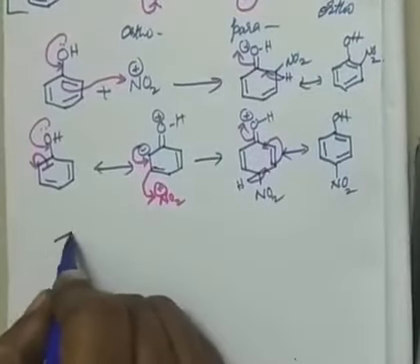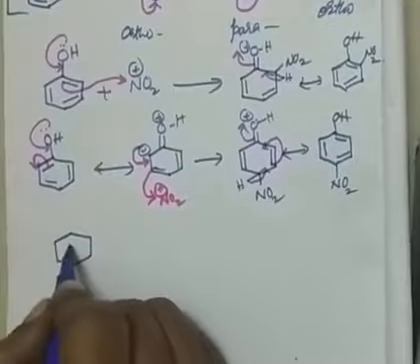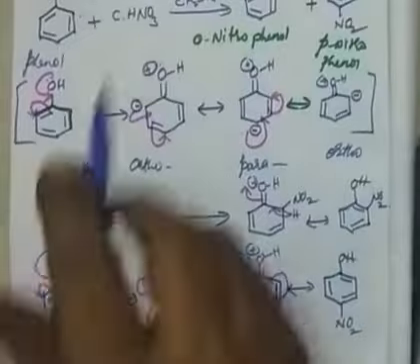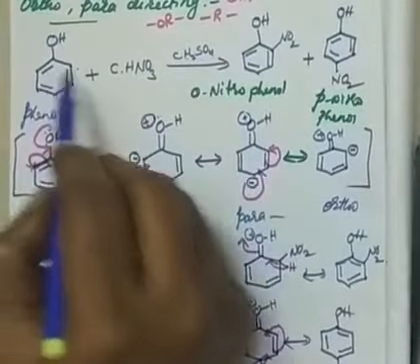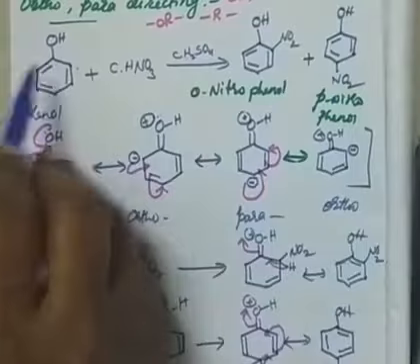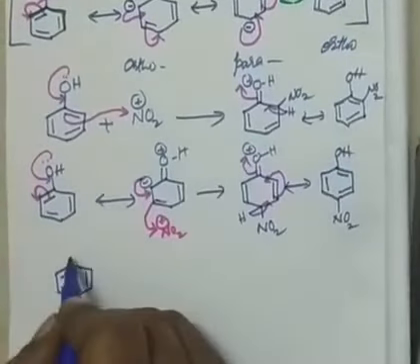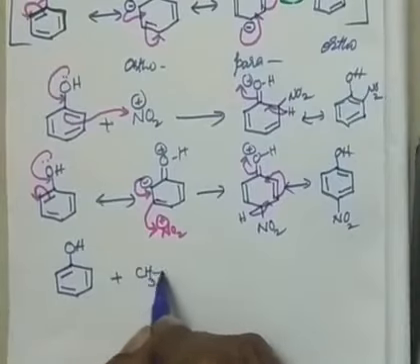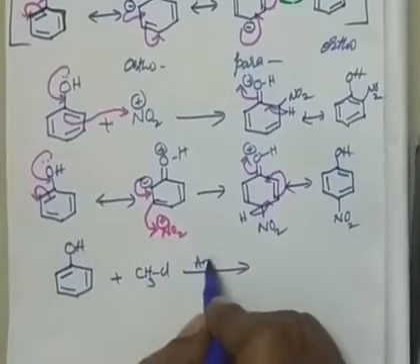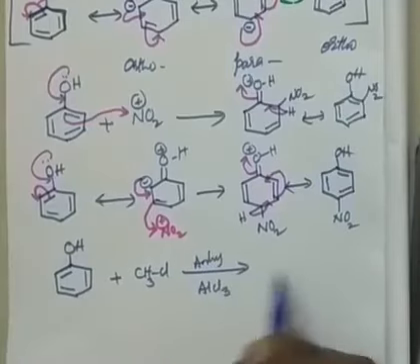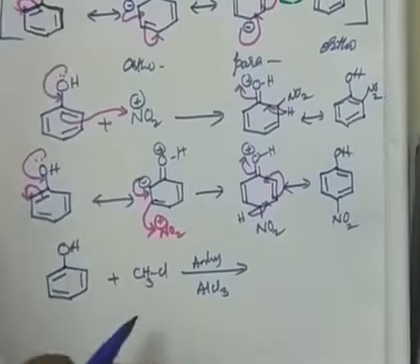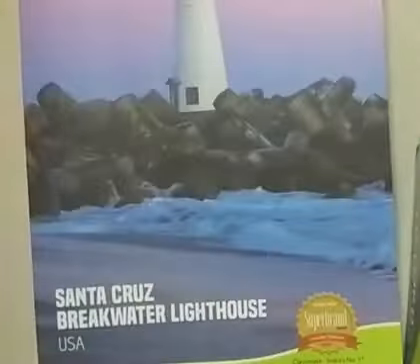I will give you one question. For example, phenol, please don't worry about this mechanism if you don't understand. Just remember what is the reactant and what would be the product formed. At least this you must remember or understand. If phenol is reacted with methyl chloride in the presence of anhydrous AlCl3, what are the products? Can you guess? Okay, you try it. Okay, the last one, this is ortho-para-directing now. Then the other one is meta-directing.